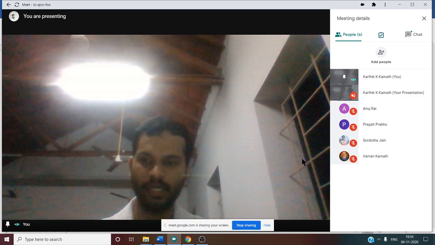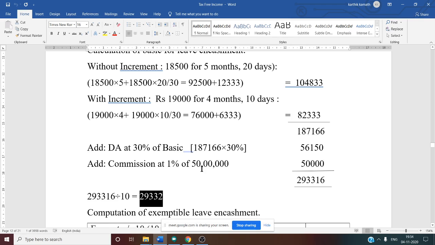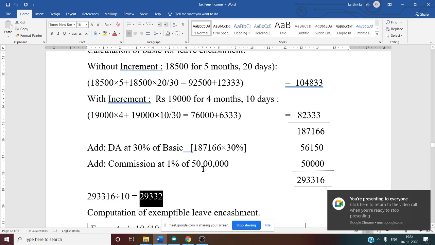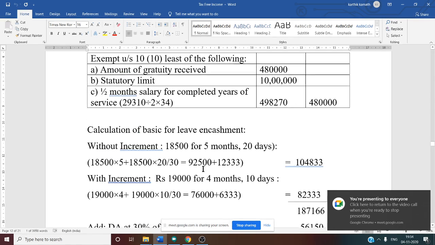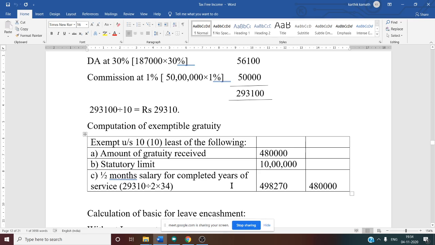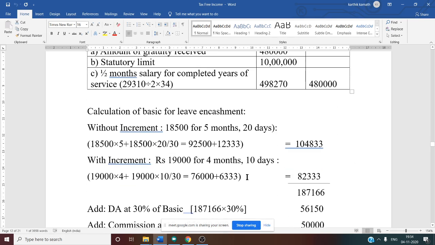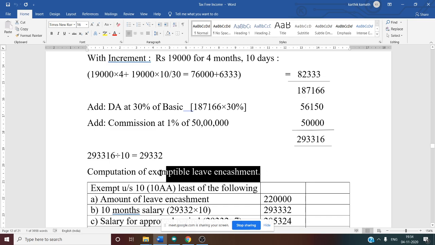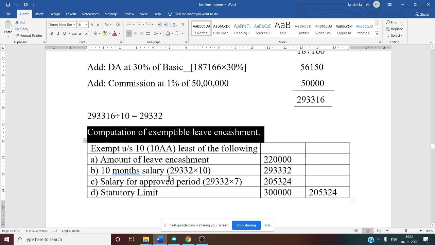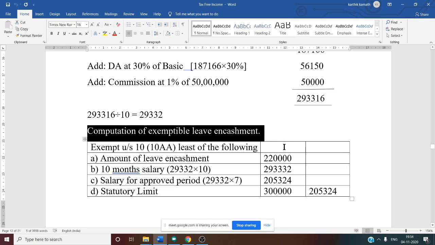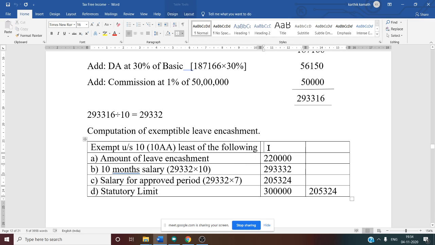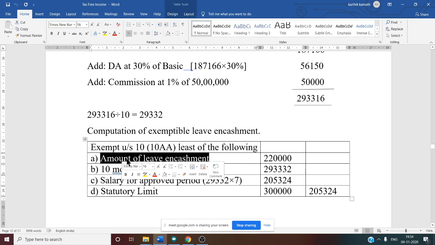So let us see now. After the working note, the next thing is computation of exemptable leave encashment. What we have done in the previous step is computation of exemptable gratuity. Similarly, we need to do it for earned leave encashment. So for computation of exemptable encashment, you have to make 3 columns: particulars, then 2 amount columns. Exempt under section 10 clause 10AA, least of the following. So amount of leave encashment.